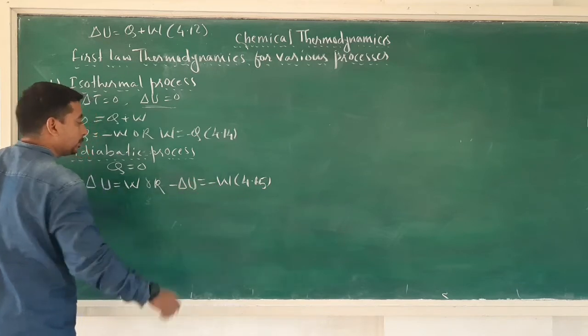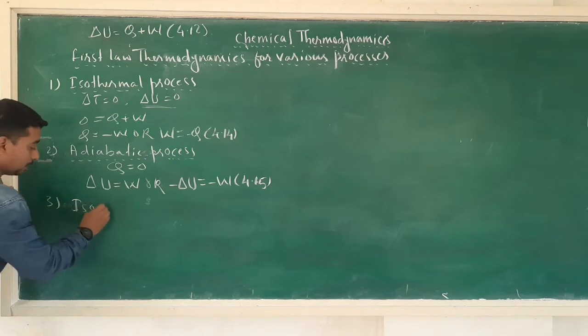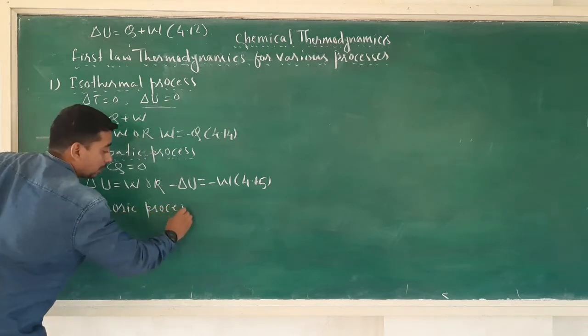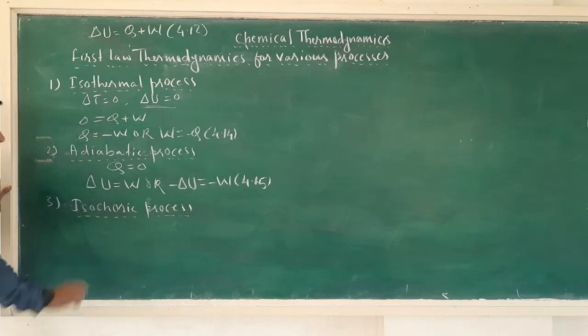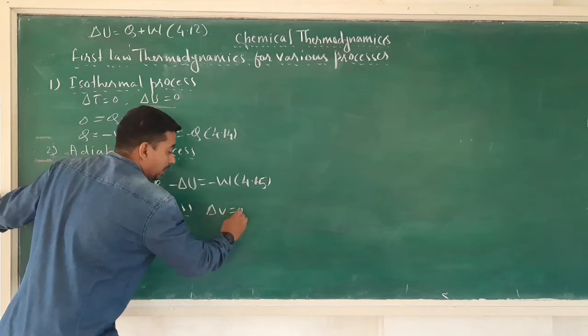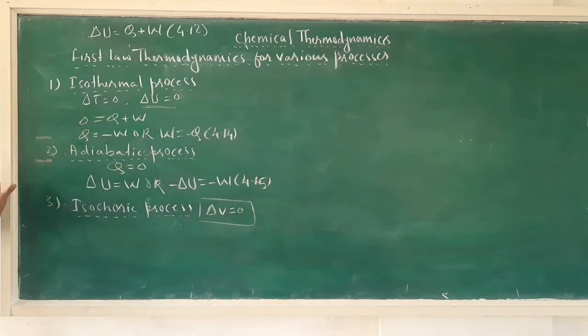W is negative. The third one is isochoric process. In isochoric process, there is no change in volume. Delta V is equal to 0. There is no change in volume.